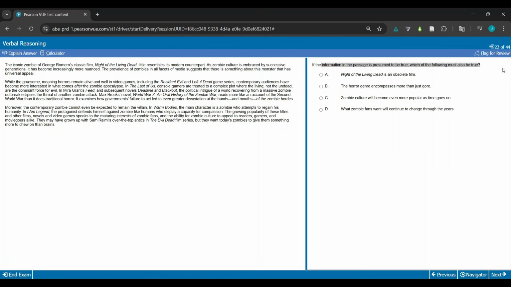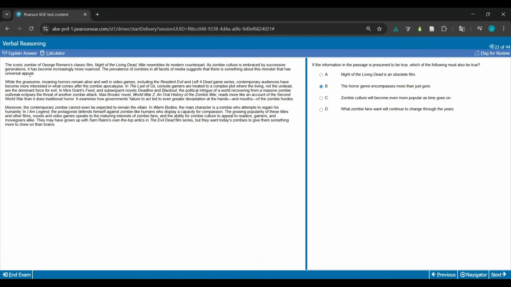Going back to this one: if the information is presumed to be true, which of the following must also be true? Night of the Living Dead is an obsolete film. Horror genre encompasses more than just gore. Zombie culture will become even more popular as time goes on. Zombie fans will continue to change through the years. So I think it's probably going to be this one, because remember down here about the main character who displays capacity for compassion, maturing interests, wanting them to give something more to chew on. And I guess here as well it says something about the traditional horror, so I think it talks about complex plots. I think B is probably the one I would say. I'd say it makes the most sense.